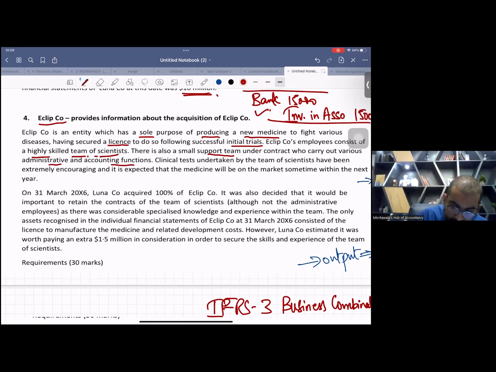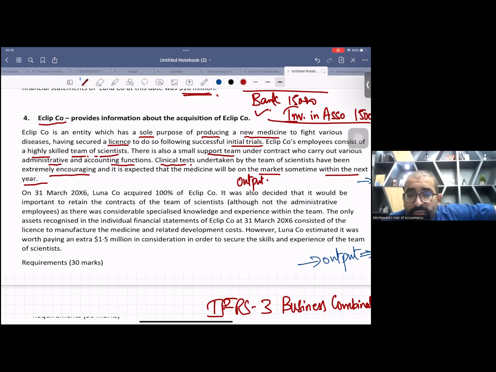Clinical tests undertaken by the team of scientists have been extremely encouraging, and it is expected that the medicine will be on the market sometime within the next few years. When this medicine goes on the market, it will generate profits for the owners. That means there is an output of this whole function as well.